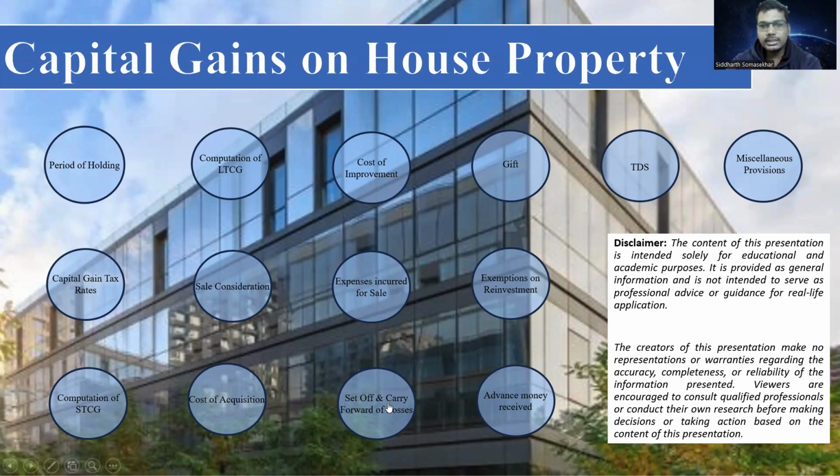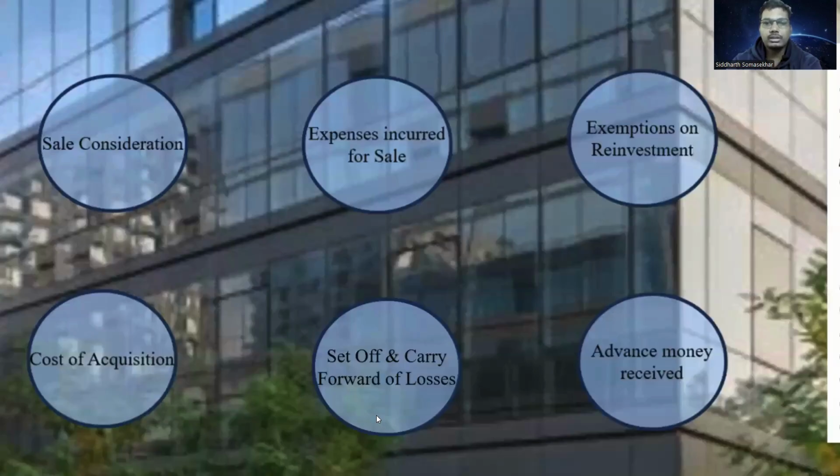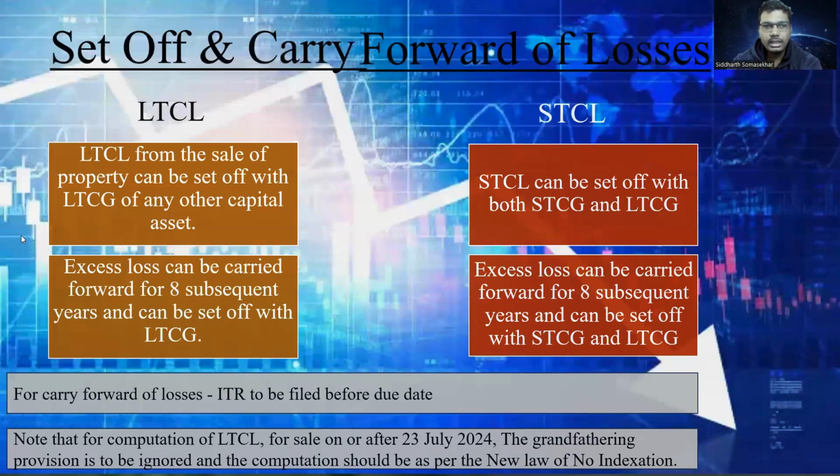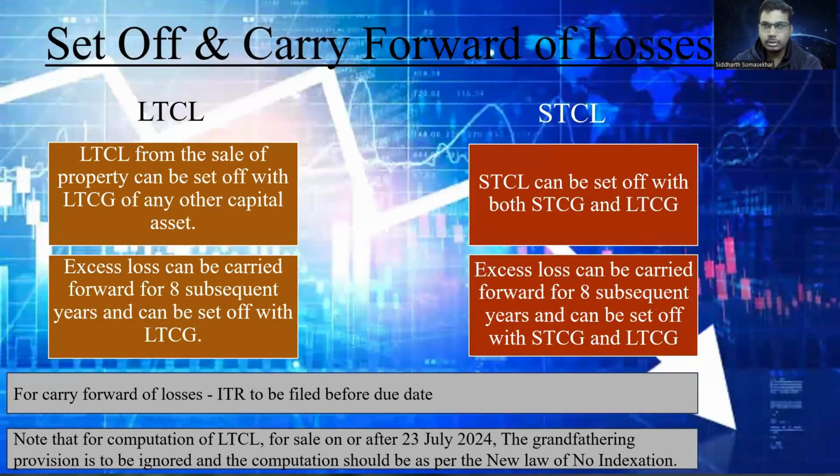Now coming to the concept of set off and carry forward of losses. Let's say you bought a property for 1 crore, you sold it at 80 lakhs, you got a loss of 20 lakhs. Let's say it's a long-term capital loss. Then such long-term capital loss on the sale of property can be set off with a long-term capital gain from any other asset.